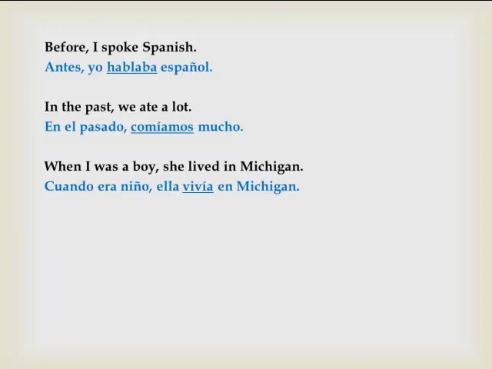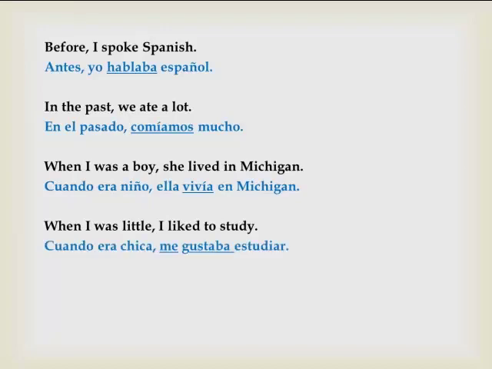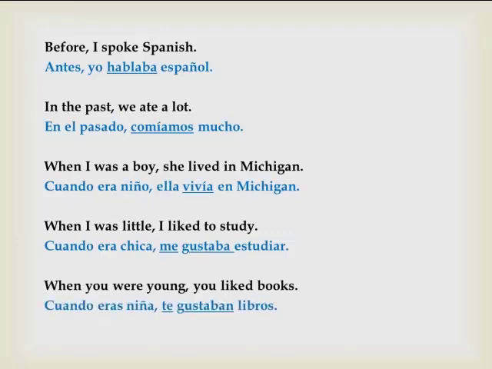A couple other examples as we finish out the lesson. When I was little, I liked to study. Cuando era chica, me gustaba estudiar. When you were young, you liked books. Cuando eras niña, te gustaban libros. Notice these are imperfecto endings, the aba, ia endings, and they're discussing non-specific times in the past or repeated or ongoing actions in the past.